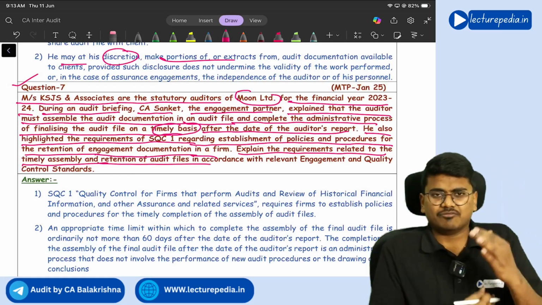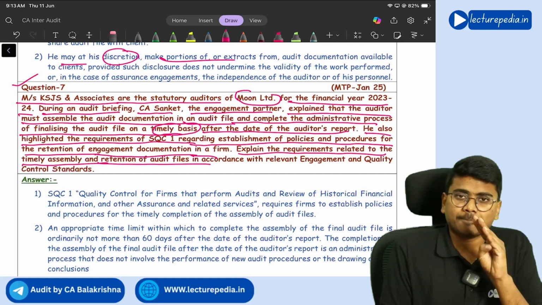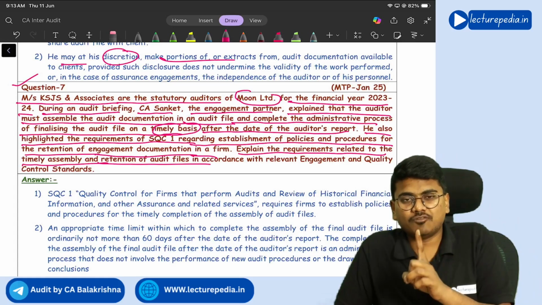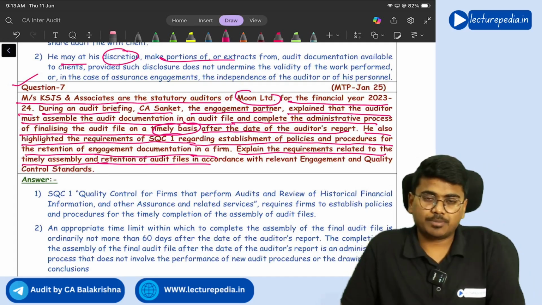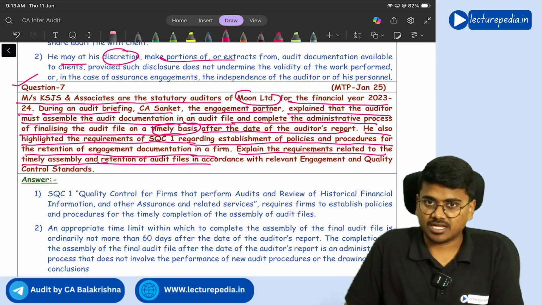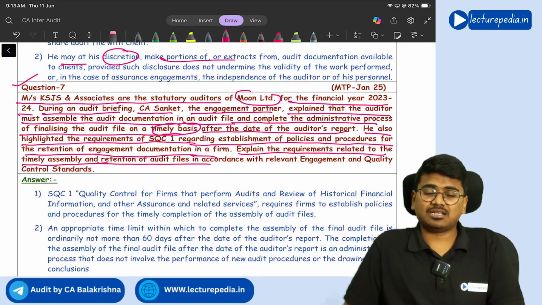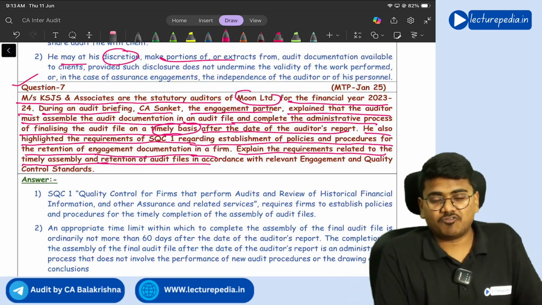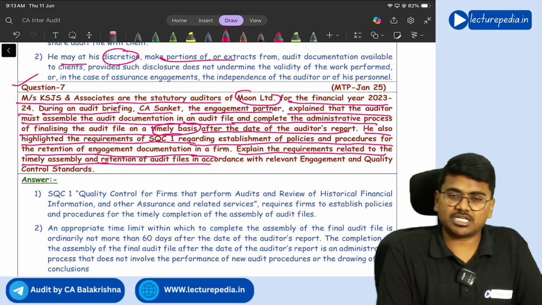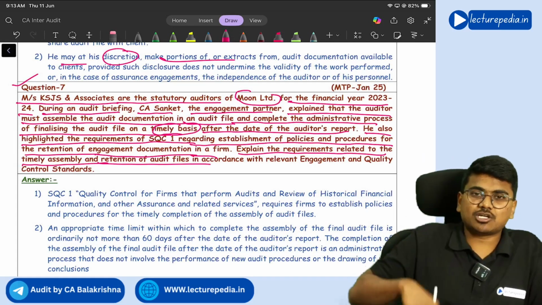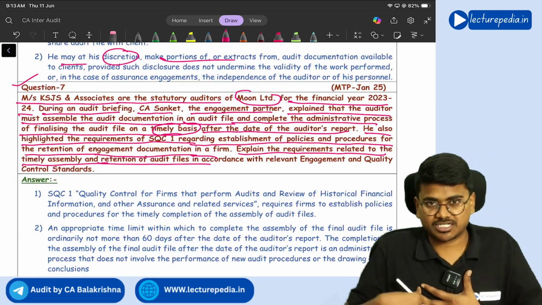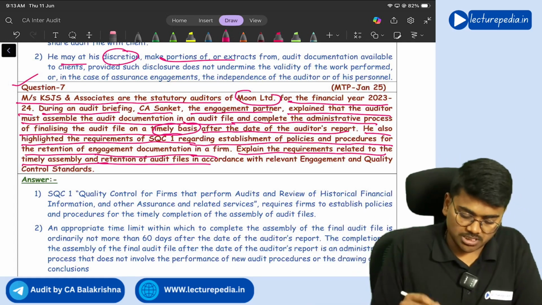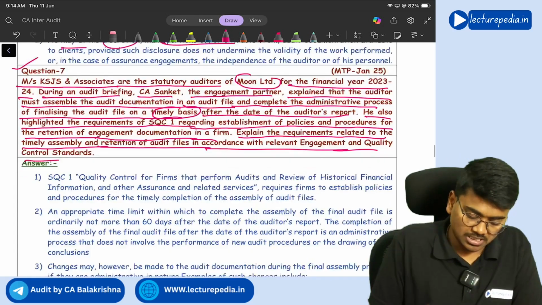Nothing but they are asking within how many days you have to complete the audit file, the documentation of audit file. Within 60 days from the date of auditor's report, you have to complete assembly of the audit file. And once audit file has been assembled, for how many years you have to retain that documentation with you? For 7 years from the date of audit report, you have to retain that documentation. Retention period is 7 years. Both of these are prescribed by SQC1. So both points you need to write in accordance with relevant engagement quality control standards.